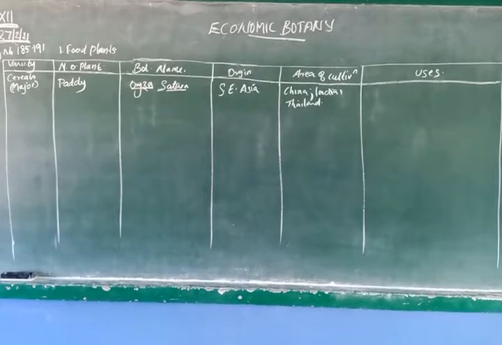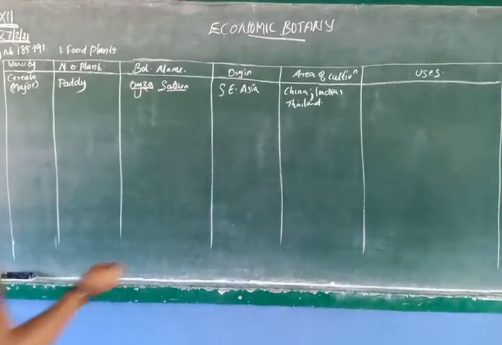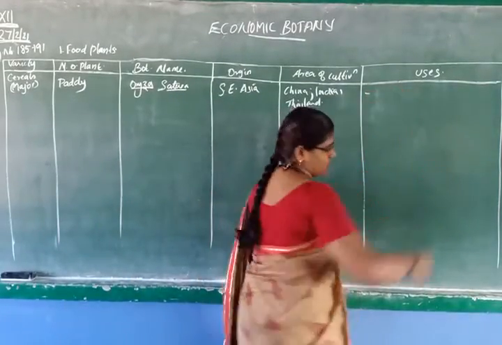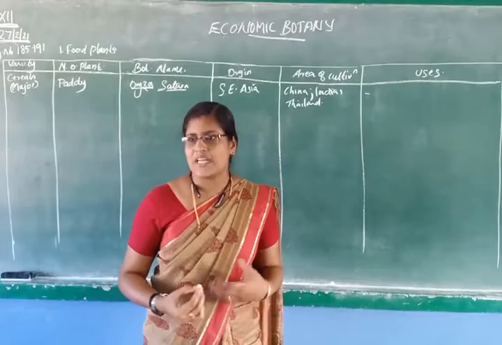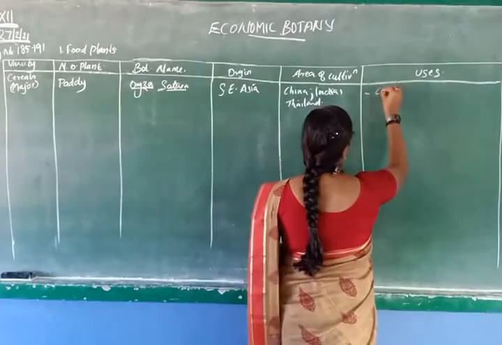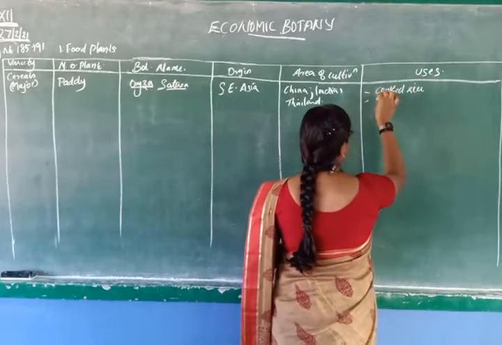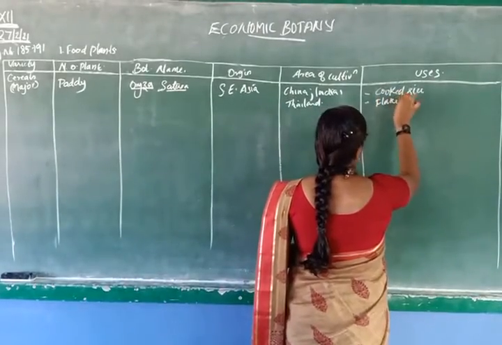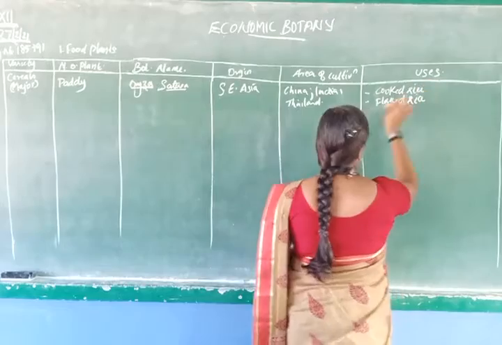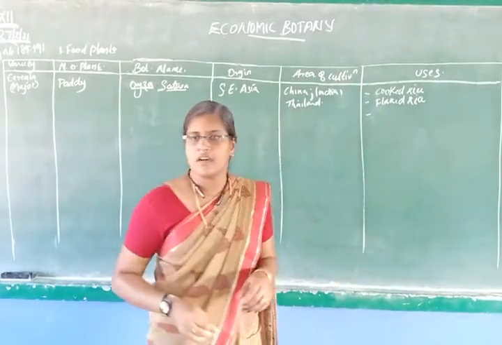Then, you know puffed rice? These are the uses of rice. We use them for breakfast as well as lunch. Cooked rice, flaked rice, puffed rice.